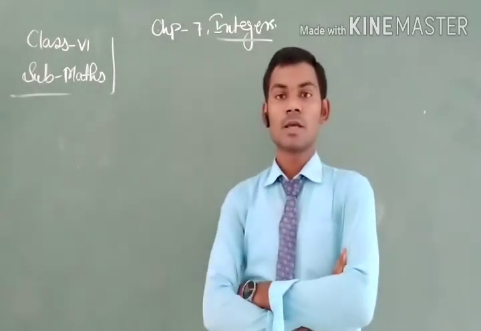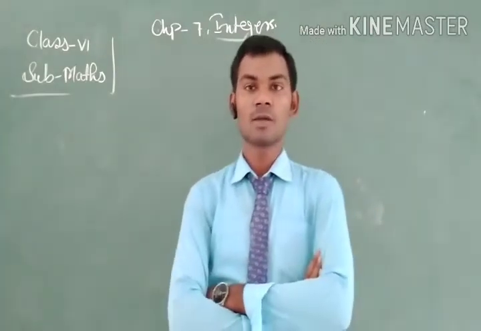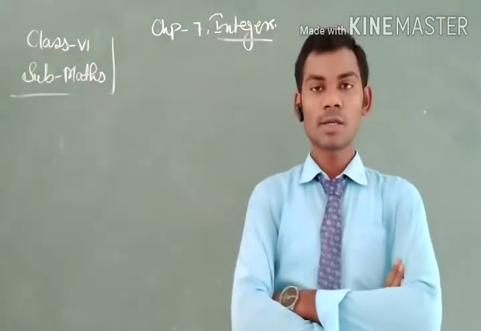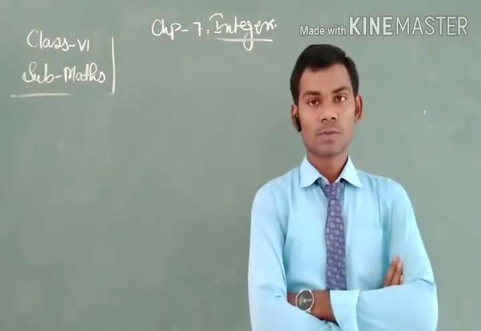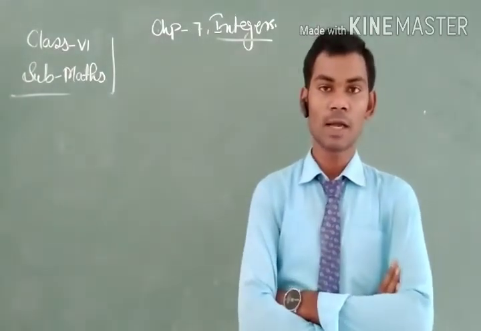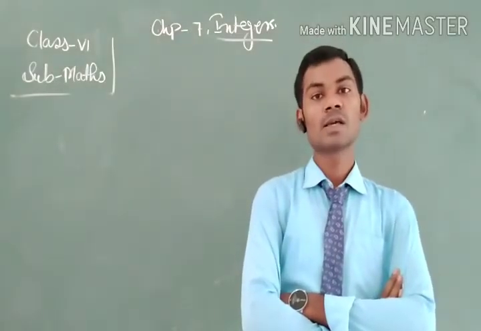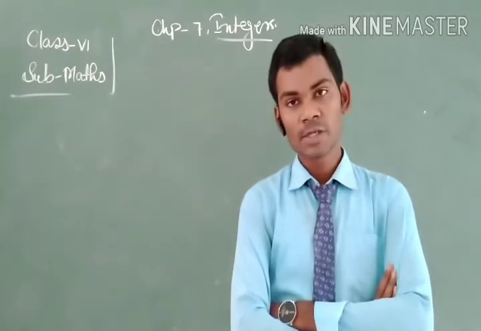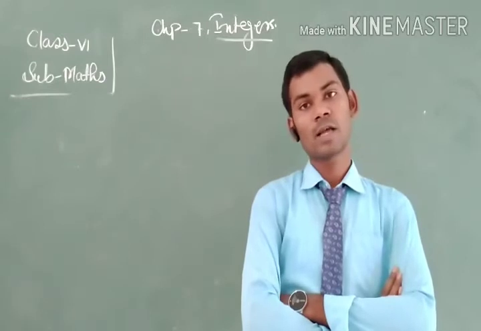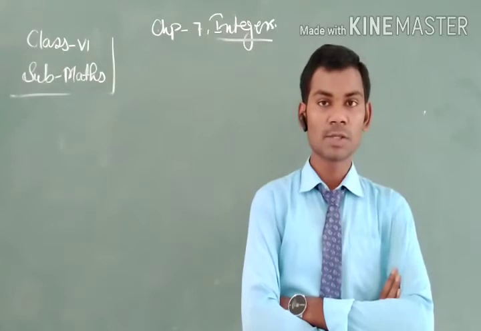So students, here we are just talking about whole numbers, and among whole numbers there is no number smaller than 0. If we start moving left to right, we get only positive integers, becoming greater as we move right, and if we move from right to left, the positive numbers become smaller.